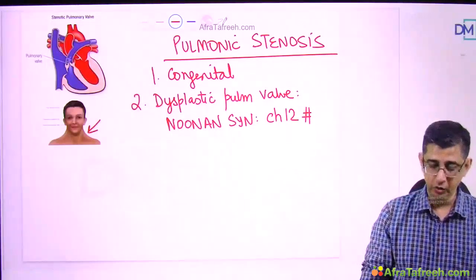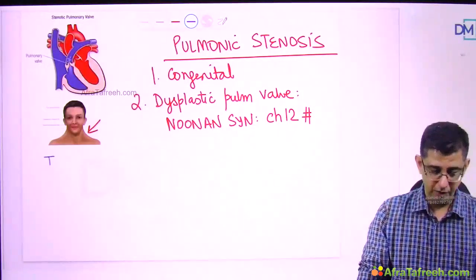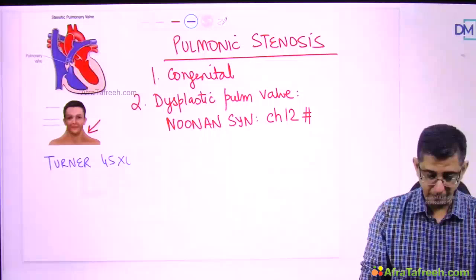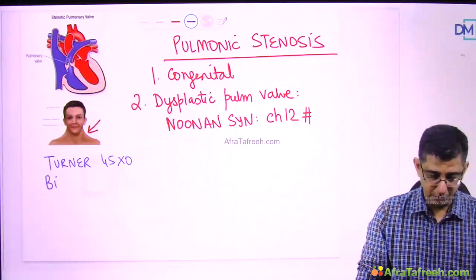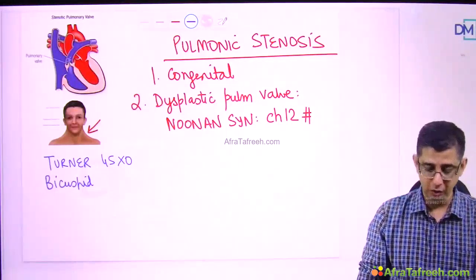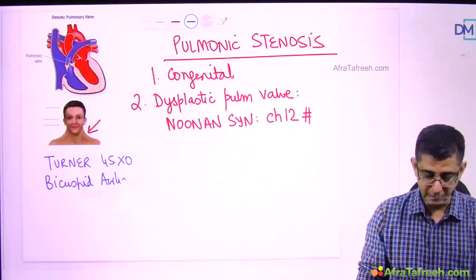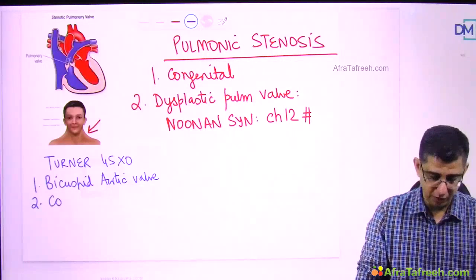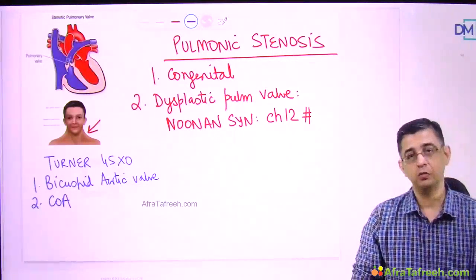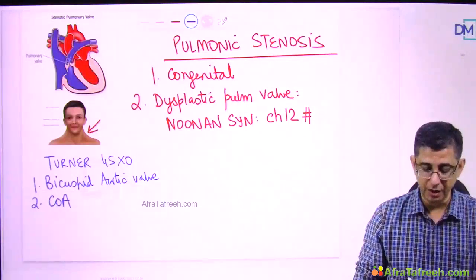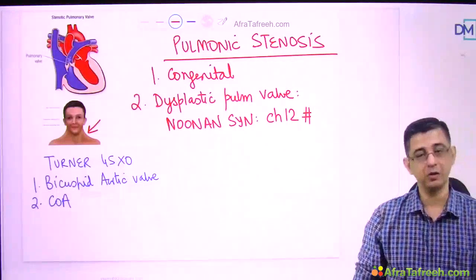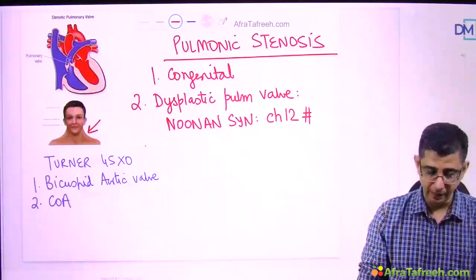Like Noonan is related to chromosome number 12, whereas Turner is obviously an aneuploidy by the name of 45XO. Do remember the fact that the most common congenital heart lesion that is found in patients of Turner syndrome is bicuspid aortic valve. The second most common lesion found in Turner syndrome is coarctation of aorta. But if asked what congenital valvular lesion or heart disease can be present in Noonan syndrome, then the answer should be pulmonic stenosis or dysplastic heart valves.